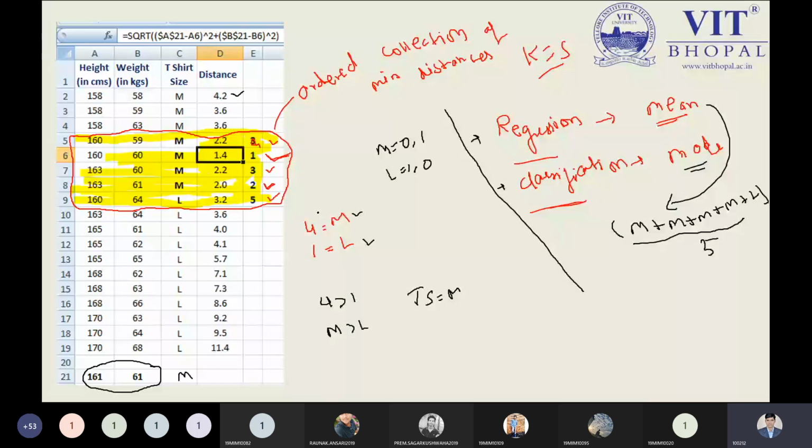Okay, that part we have seen. Next, we have poor classification. If you change the k value, definitely our output will change. Suppose I got the value m at k equal to 5, no problem. But when I change the k value from 5 to 7, I get another value, that is l. So what does it mean? My model is not properly classified, because it depends on the total number of data points that I need as nearest neighbors. That is my point. So this is not a good point.